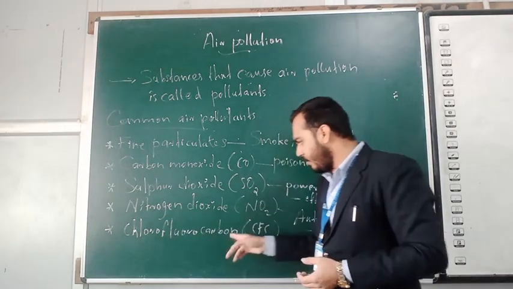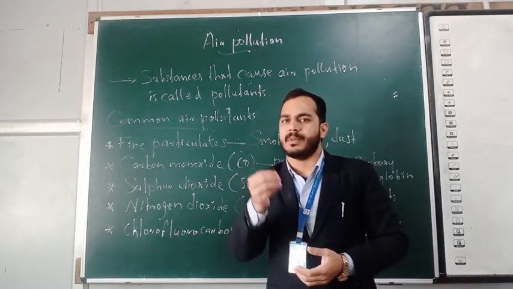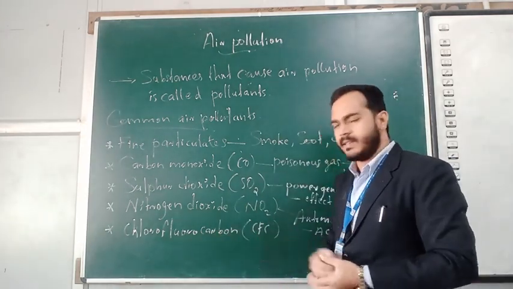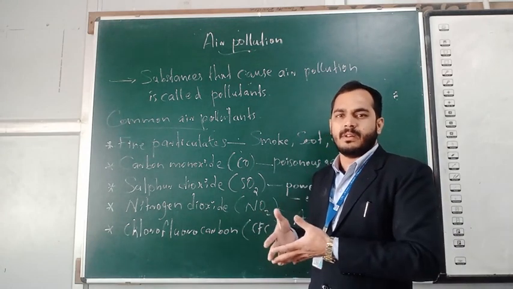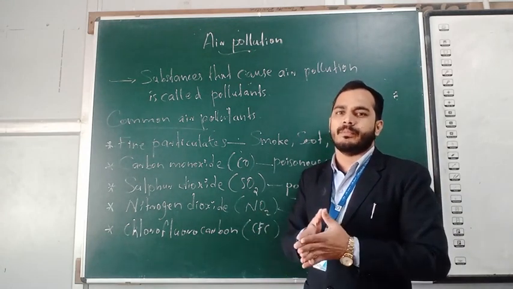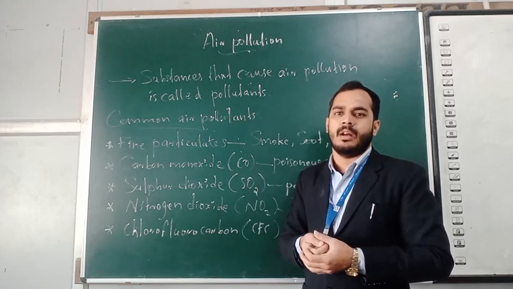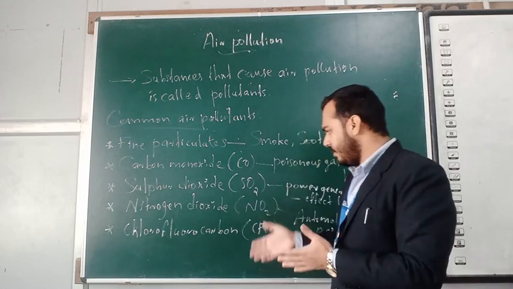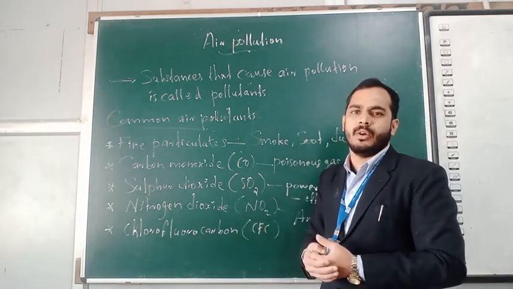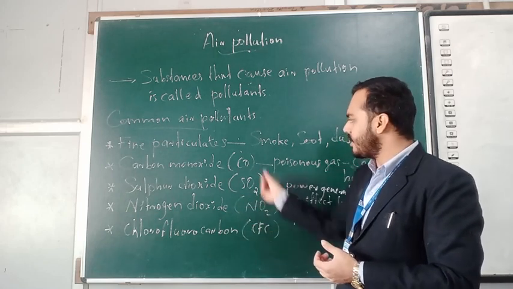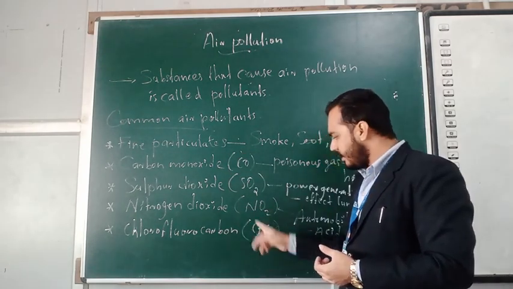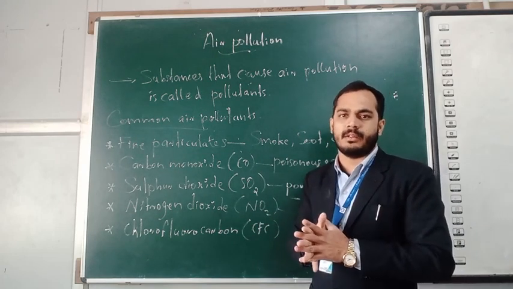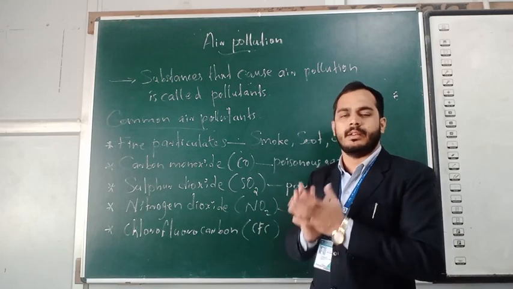And finally, chlorofluorocarbon. I hope all of you know. I have already explained this topic in the previous class, and once again I will explain this. CFC, shortly we can say CFC. Where is this type of pollutant generated? Mainly from refrigerators and some different sprays. From these things, a huge amount of CFC is generated. It is released into the atmosphere and directly affects our ozone layer. I hope all of you know the ozone layer.